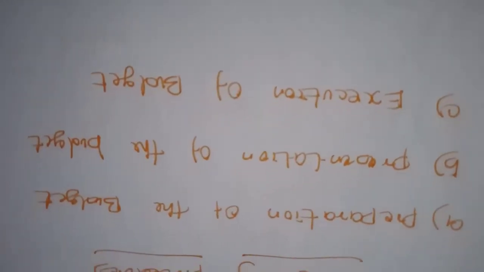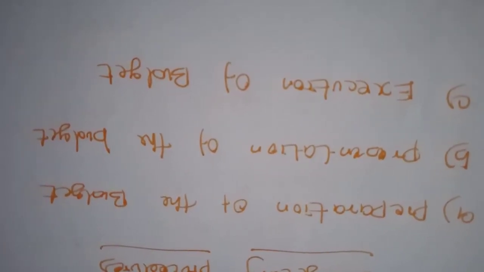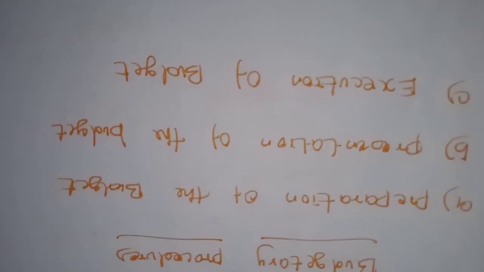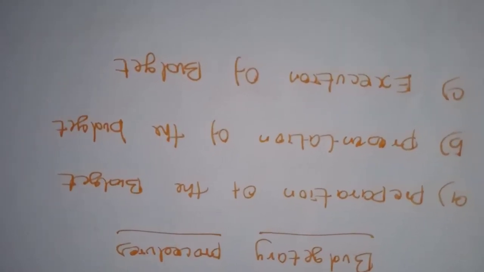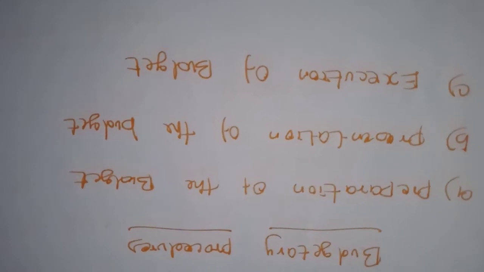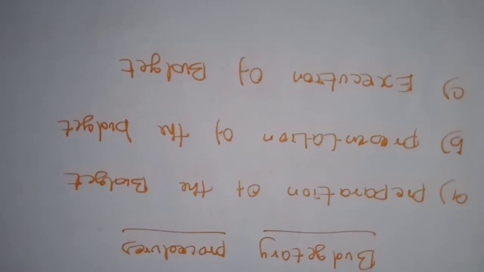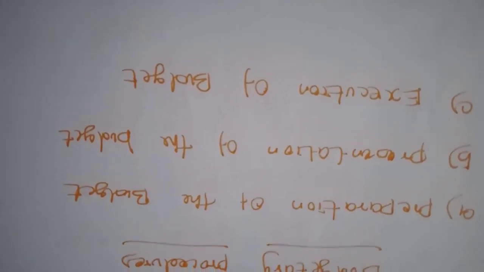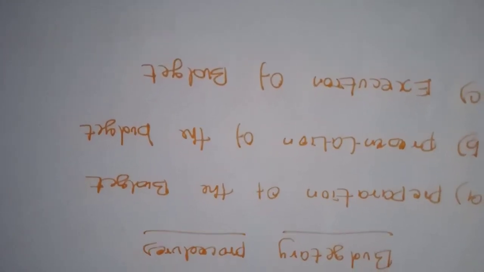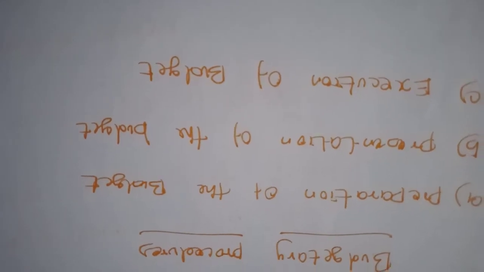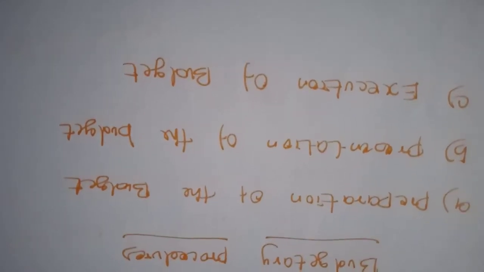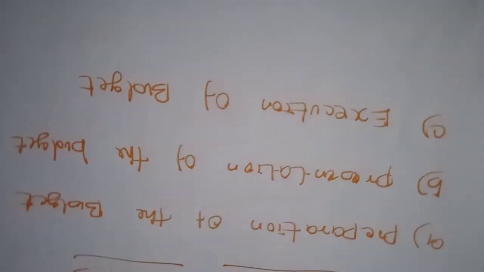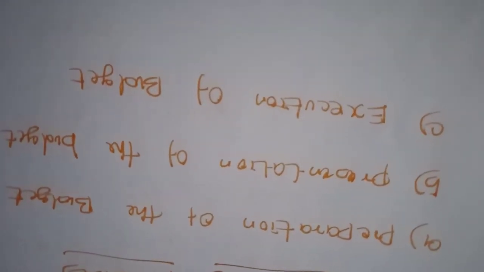The Honorable Minister of Finance, on behalf of the central government, places the union budget before the parliament at the start of the new financial year. Similarly, at the state level, the Honorable Finance Minister of the respective state government places the state budget before the state legislature. According to the Indian constitution, all money bills must be initiated in the lower house. All the money bills are first placed before the Lok Sabha at the center and before the Vidhan Sabha in the states.